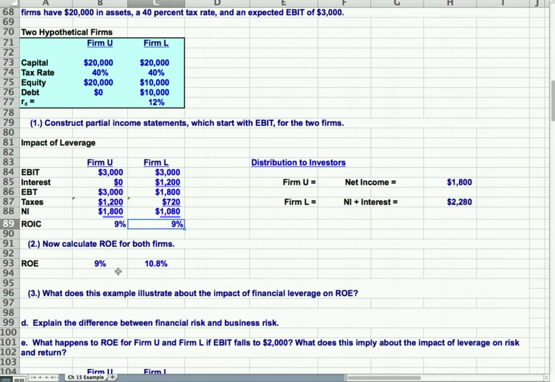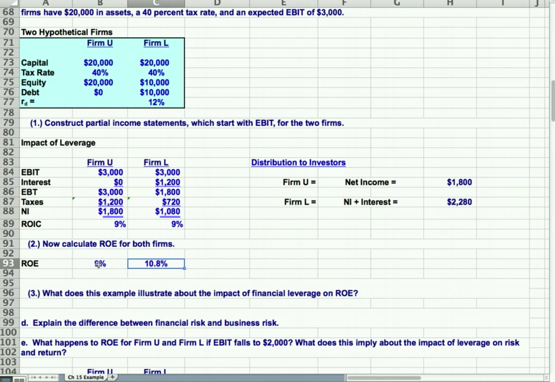So we're going to see how return on equity differs for the two. For unlevered, the net income is $1,800 divided by 20 for equity. For the levered, even though the net income is lower, $1,080 instead of $1,800, the equity put in is only $10,000, half as much.